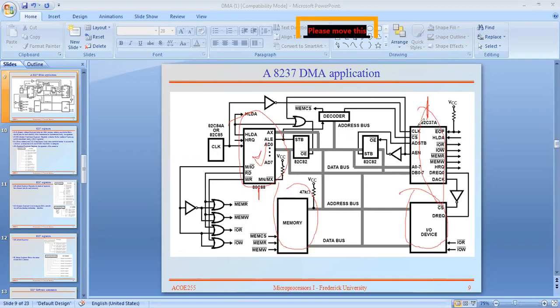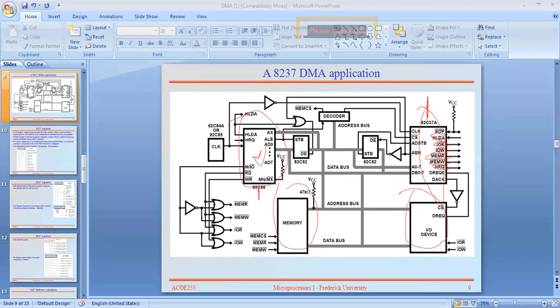8237A has clock, chip select, address strobe, address enable, address and data. Okay, 8-bit address and data bus. See here, data request from the IO device, data request and data acknowledgement. Here, hold request, HRQ, hold request and hold acknowledgement. Okay, see here, this is the memory write and this is the memory read. This is called IO write and this is called IO read. These are the control signals for 8237.